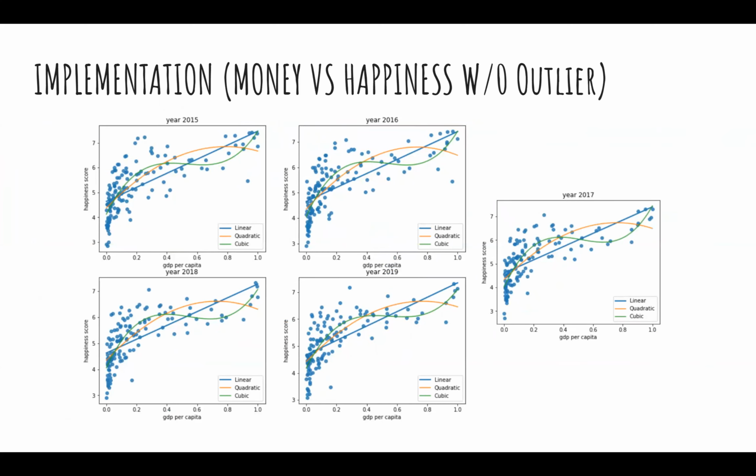You can see that this time the trends are still similar. The linear regression still shows a positive relationship, but this time it captures the data a little bit better. The quadratic one is still a downward concave curve, but this time the optimum point is about 0.7 to 0.8. The cubic is still a very similar trend, with a sharp increase at the beginning and then flat at a certain point. But this time it's at 6 instead of 7, which is reasonable because we have already removed those high income countries.